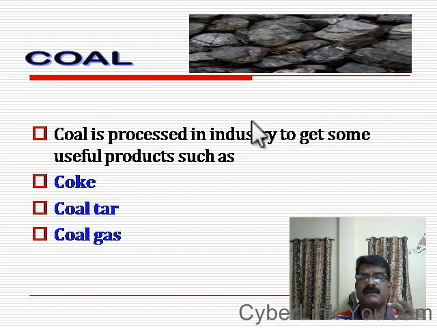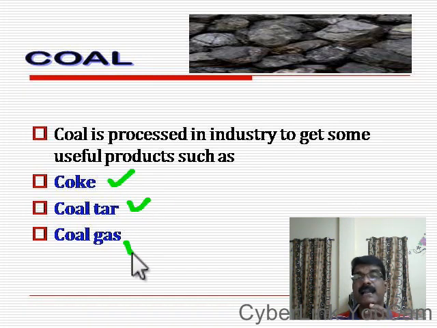When coal is processed, it will produce three useful products. They are coke, coal tar and coal gas. These are the three major products which are formed as a result of processing of coal. Now let us see one by one.